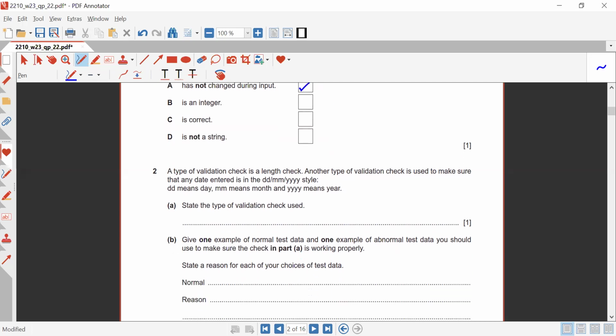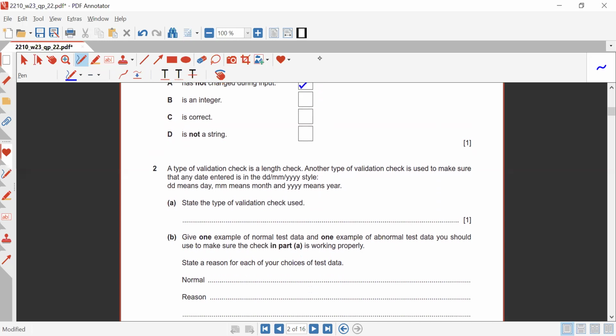Now for the other one, question number two. What does that say? A type of validation check is len check. Another type of validation check is used to make sure that any data entered is in the format date: two digits for the date, two for the month, four for the year. DD means day, MM means month, and four times Y means year. State the type of the validation check. So as I told you, we need to check the format over here. So that will be a format check.